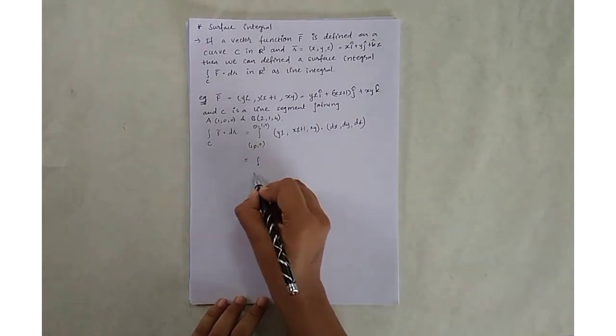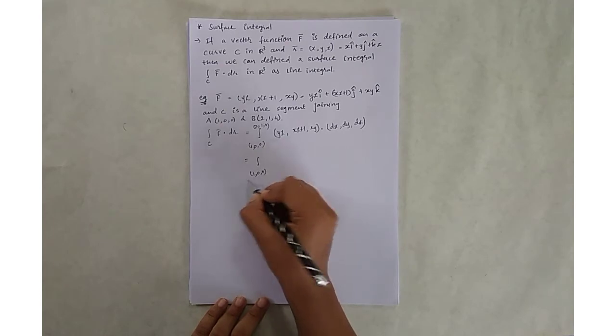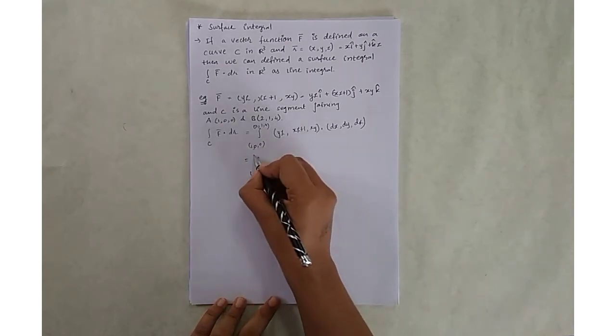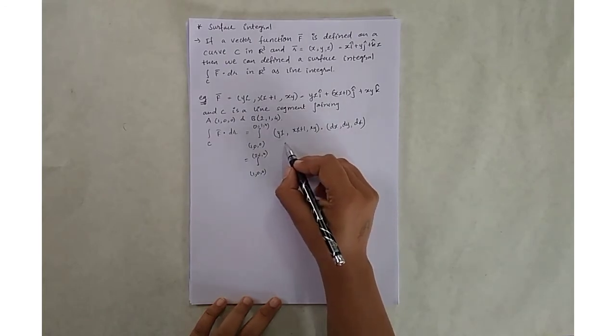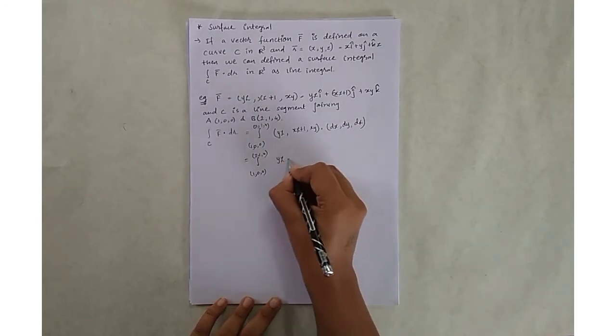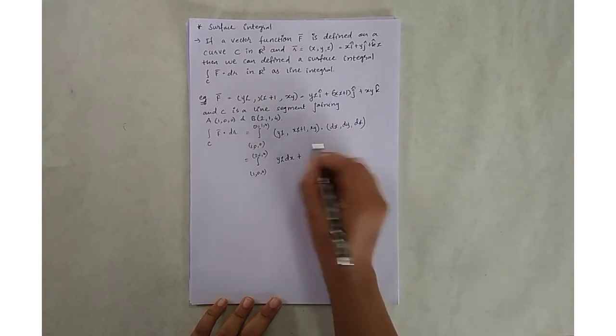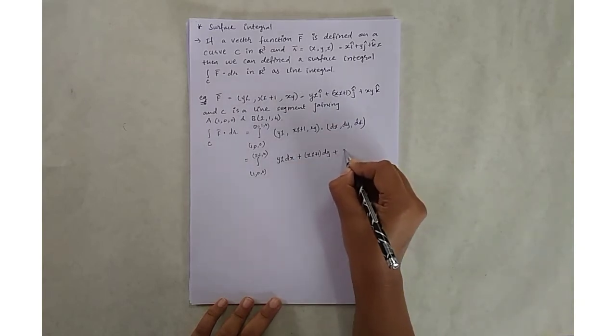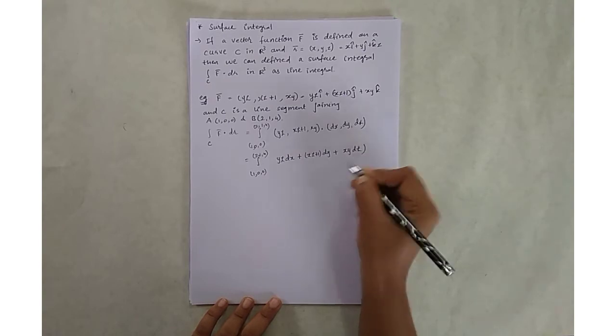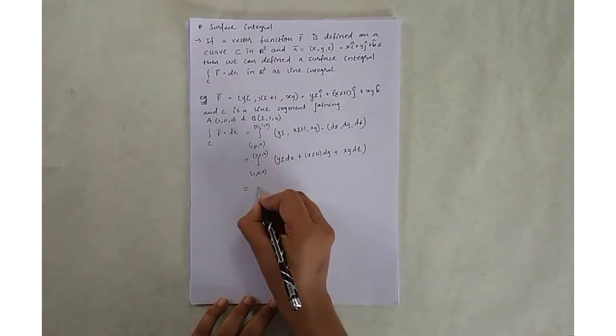So it is equal to the integration between these two points (1,0,0) and (2,1,4), of the dot product, that is yz dx plus (xz plus 1) into dy plus xy into dz.